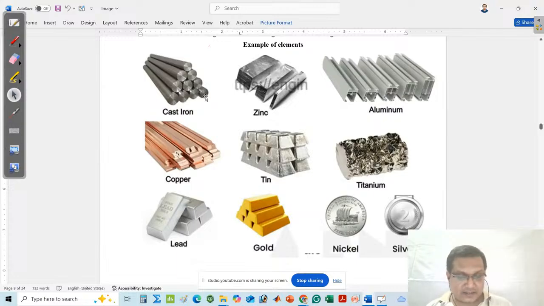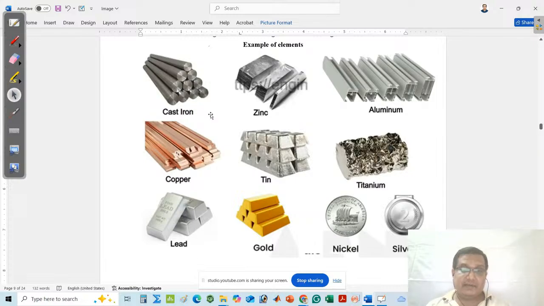That means I can say what a metal is. A metal must be an element, but it has properties like luster, hardness, ductility, malleability. These are the special properties of a metal, and it is able to conduct heat and electricity. That type of element is said to be a metal. Again, I will repeat: a metal is an element which is able to conduct heat and electricity and has different properties like luster, hardness, ductility, malleability.